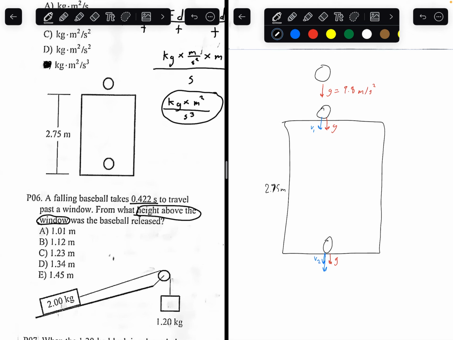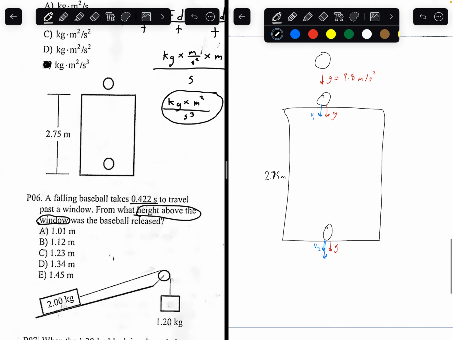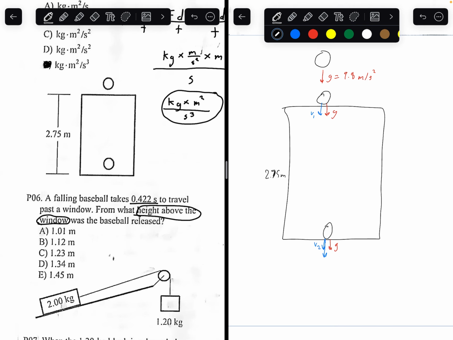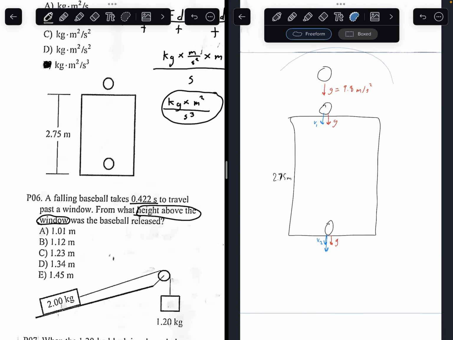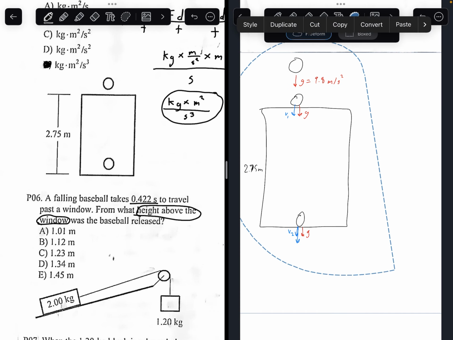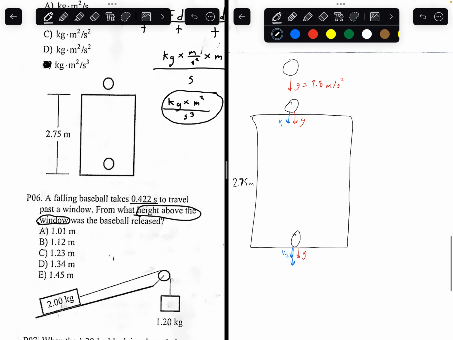So with that in mind, let's look at the problem. We want to find the height above the window from which it was released. We're given the time, the displacement of the ball through the window, as well as the gravity, because we know that it's on planet Earth, so it's 9.8. How would we do this? We have 2 kinematic equations we can use. Displacement equals initial velocity times time plus 1/2 acceleration times time squared. That's one equation we can use.